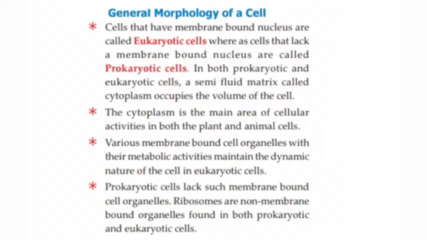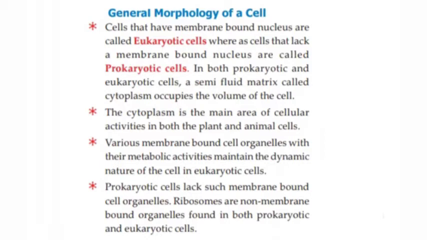General morphology of a cell. Cells that have a membrane-bound nucleus are called eukaryotic cells, whereas cells that lack a membrane-bound nucleus are called prokaryotic cells. In both prokaryotic and eukaryotic cells, a semi-fluid matrix called cytoplasm occupies the volume of the cell.